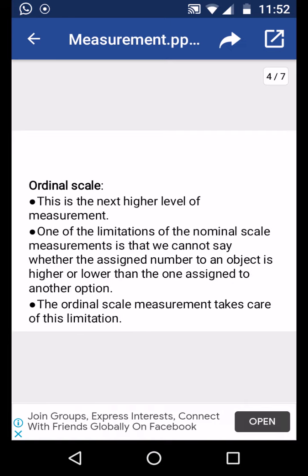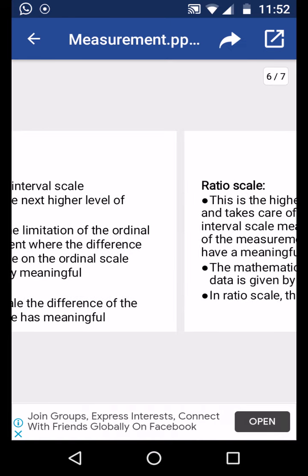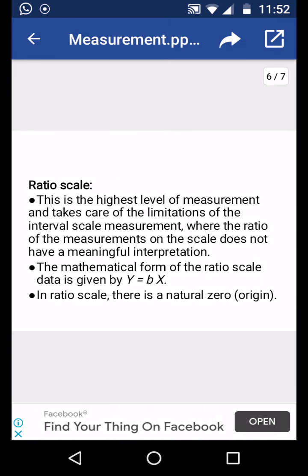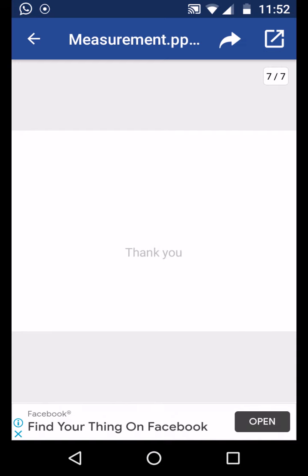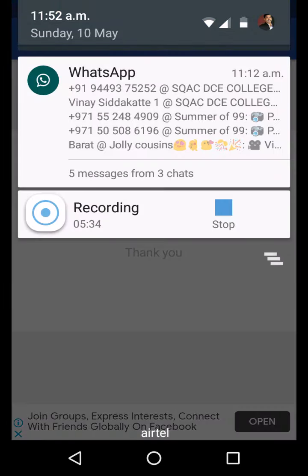Now, this is all about measurement. I have not touched upon the Likert scale and other scalings; I have just told you how to measure the data. So, this is data measurement.